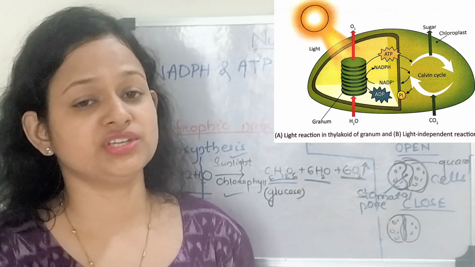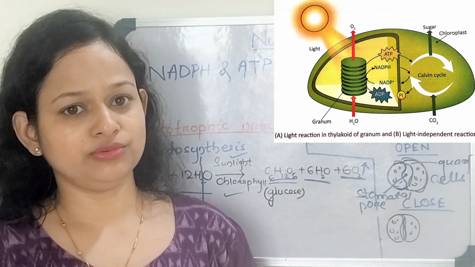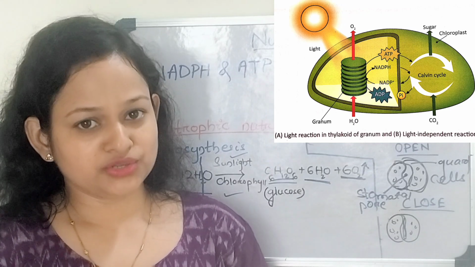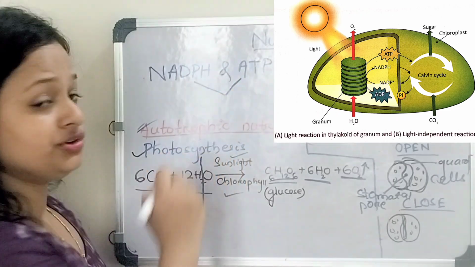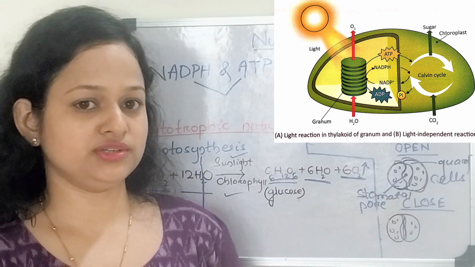What is NADPH and ATP? NADPH is nicotinamide adenine dinucleotide phosphate, and ATP means adenosine triphosphate. These two assimilatory powers will be used in the process of dark reaction.